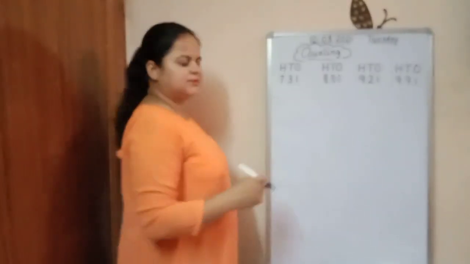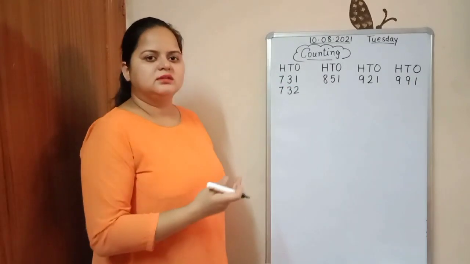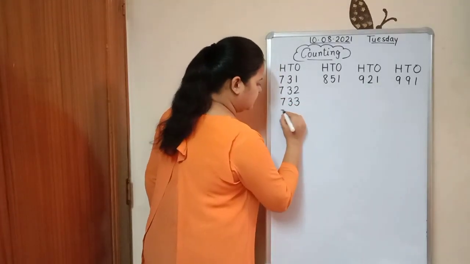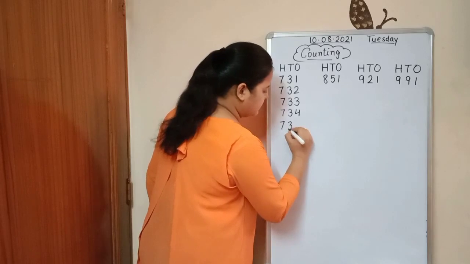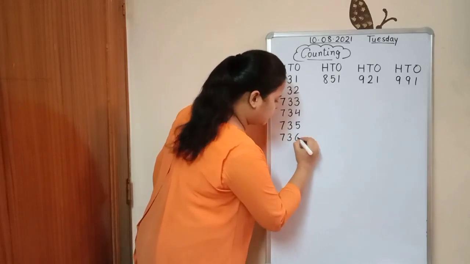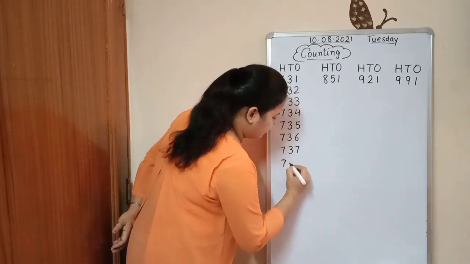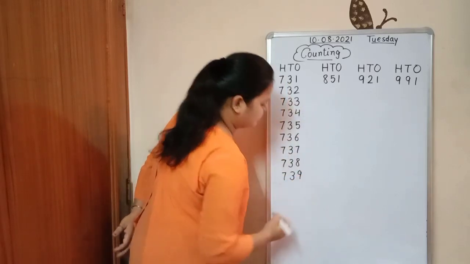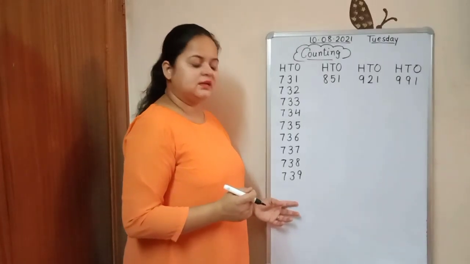So what comes next? 732, 733, 734, 735, 736, 737, 738, 739.